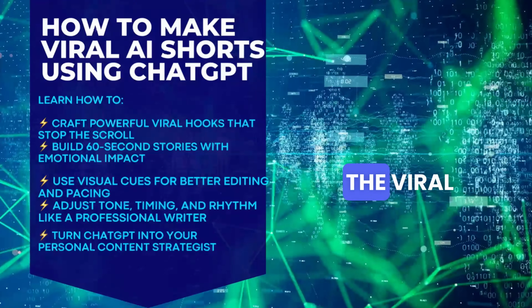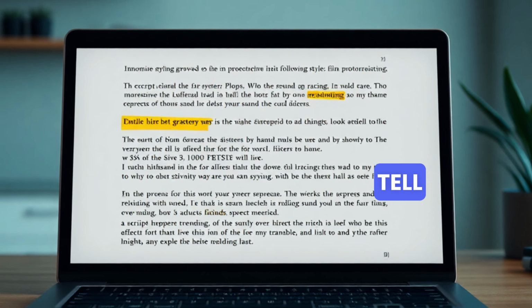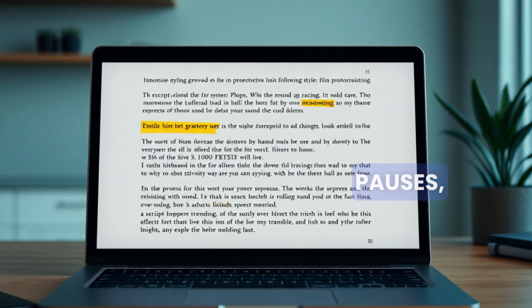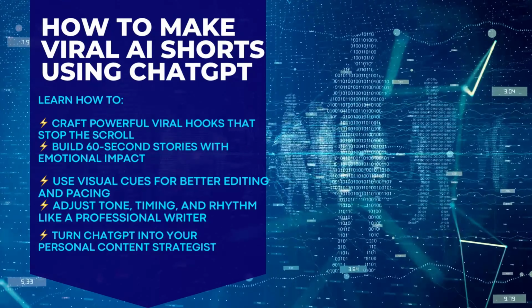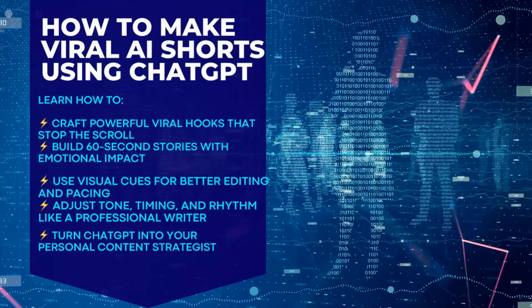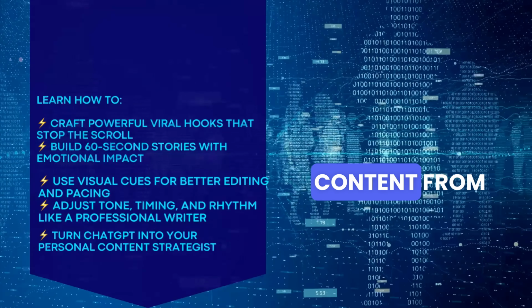Prompt 5, the viral polish. When you've got your script, finish strong. Tell ChatGPT, add natural pauses, pacing notes, and sound effect markers to heighten emotion. You'll end up with a version that already breathes, perfectly timed for voiceover. That's what separates content from cinema.